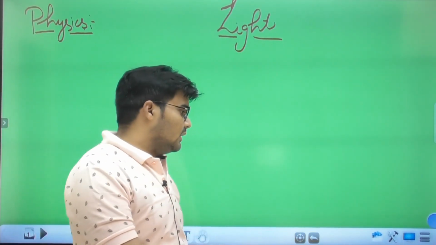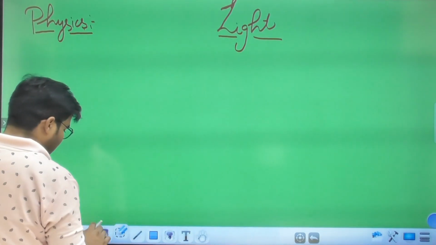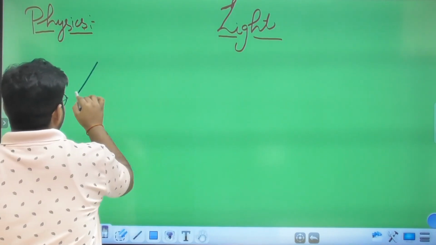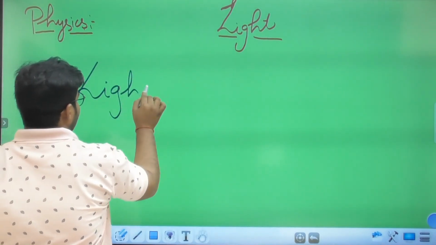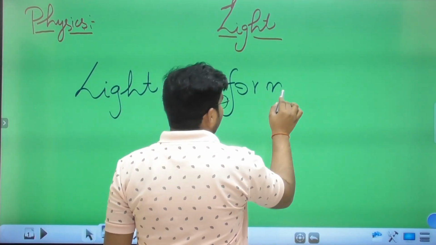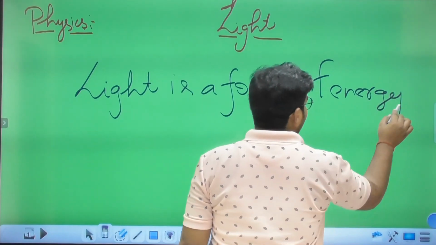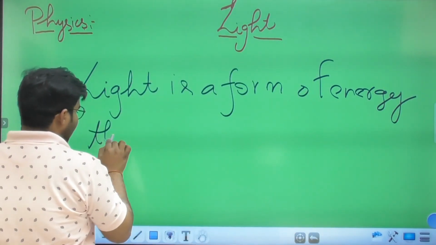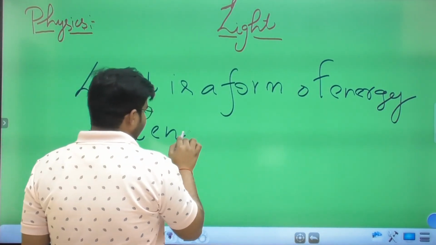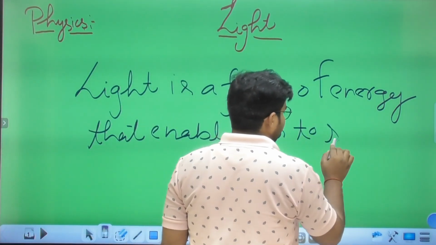Okay, so let us discuss what is light. Light is a form of energy that enables us to see.